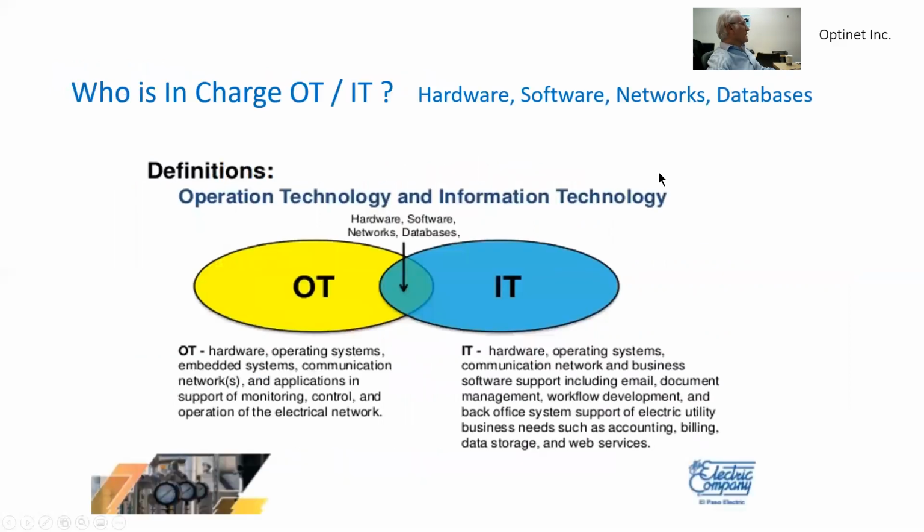The question is who is in charge of the operation technology and the internet technology, including hardware, software, networks, and database. As mechanical engineers, we are not trained extensively to solve problems, and many times we are involved with operation technology, where we are in charge of maintaining the systems that we develop and assure that they run in good conditions.